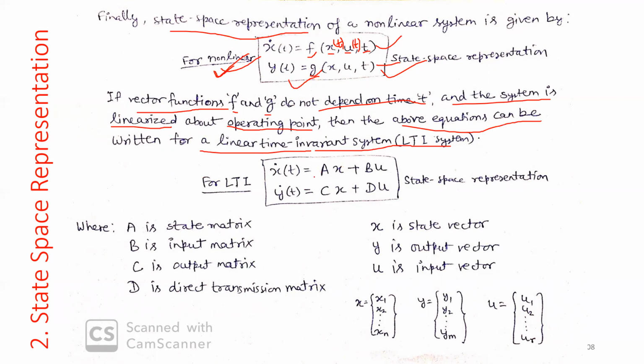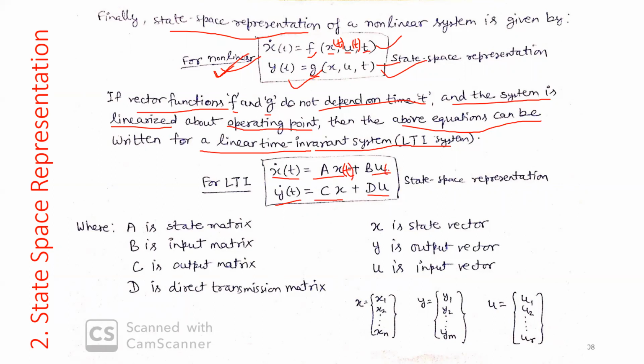It is written as x dot(t) equals Ax plus Bu and y(t) equals Cx plus Du. Again, I am writing that this is time dependent, so x(t).